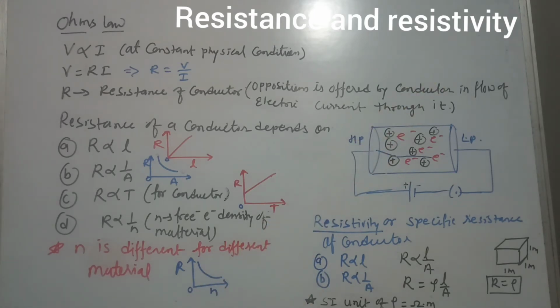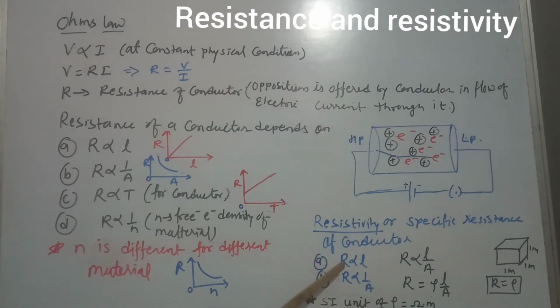Specific resistance of a conductor is a very important property of material. By A and B you can see resistance is directly proportional to length and inversely proportional to area of cross section of the conductor. So this is the area of cross section and this is the length.